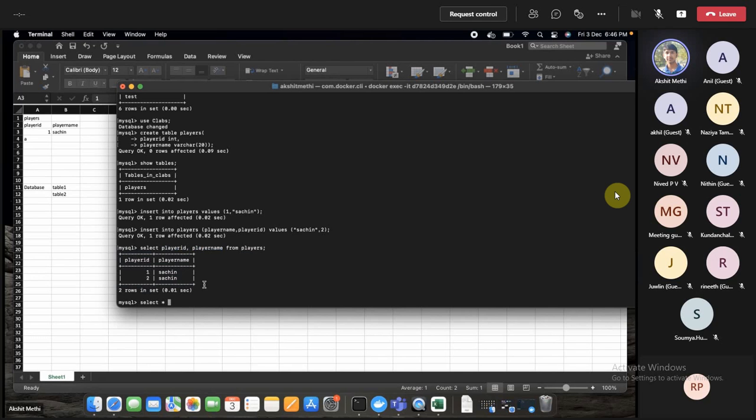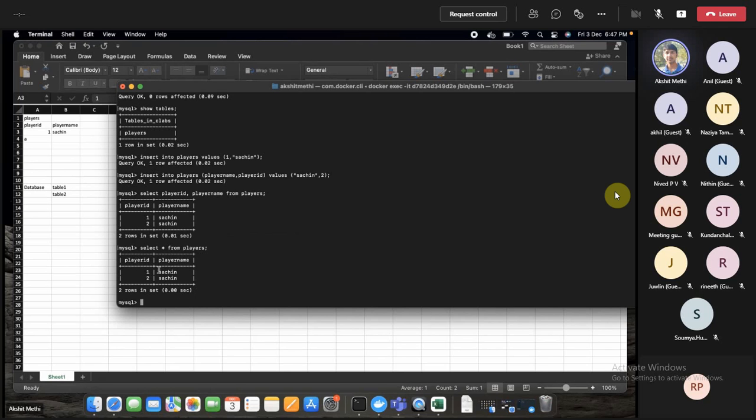Like in the last class, Rahul might have talked about wildcards. When we say star, it means all, everything. This star will represent all the names of the columns from the table you are selecting. So this will result in the same query.